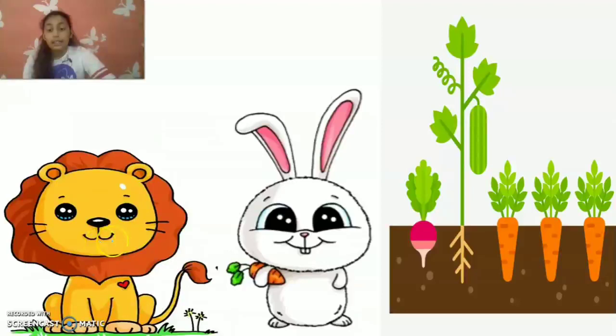The lion eats the rabbit, and the rabbit eats some carrots or the plants. If the plants are not there, then the rabbit will die, and if the rabbit dies, the lion will also have no food to eat. So that is why it depends on plants for its nutrition indirectly.